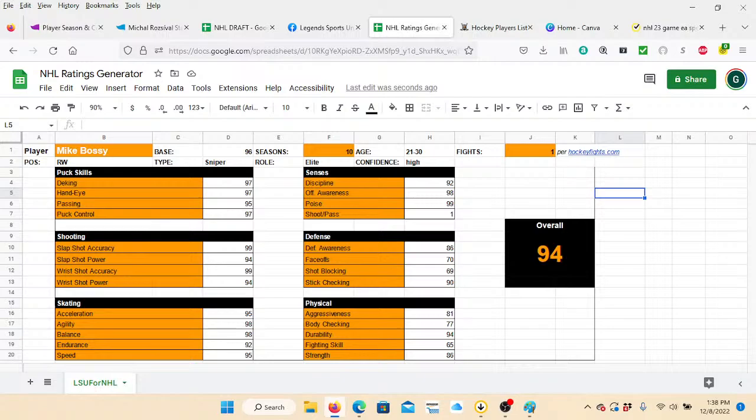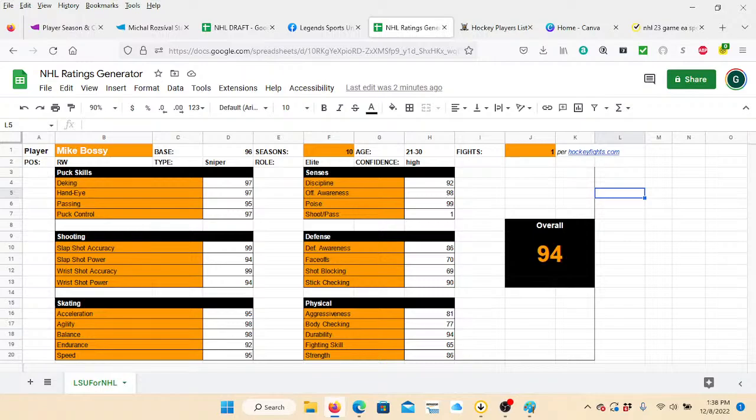The goal here is to come up with a rating system to rate players throughout hockey history based on their actual performance, their actual stats. This is in no way targeting anybody or criticizing anybody in particular about how they do rosters. If you're the person playing a game, you create it however you want to create it. But creating historical players tends to be a problem, and I feel like a lot of the times it's just kind of done willy-nilly by people, as opposed to having a real basis for doing it.